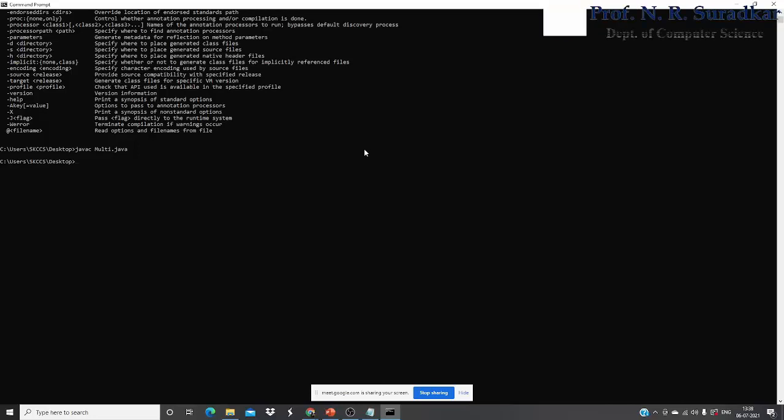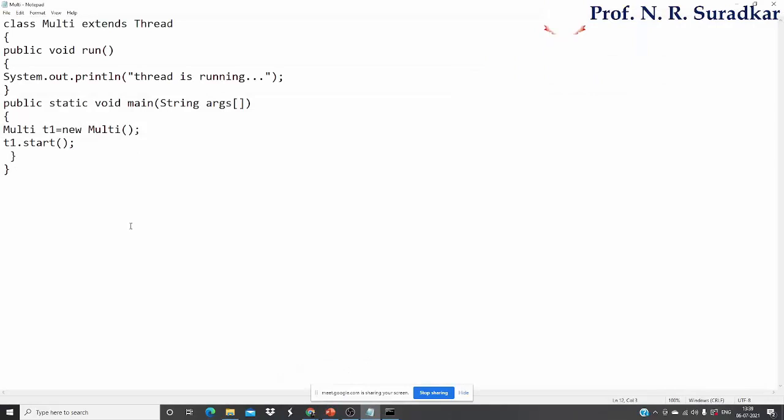The next step is executing the Java program. To execute the Java program, use the keyword java, and then the program name multi. Enter. Let's see here. It shows the output, thread is running. It means whatever content is written here, all the content is printed and these threads work properly. Okay, because it shows the message thread is running.